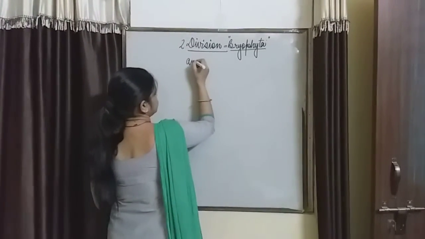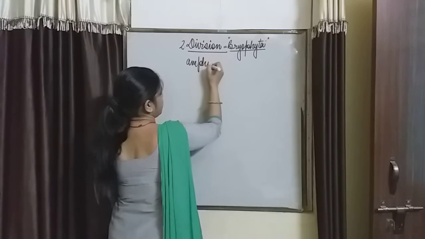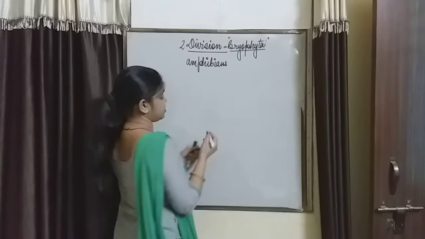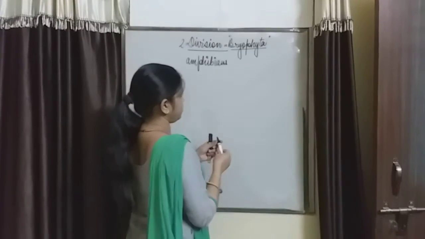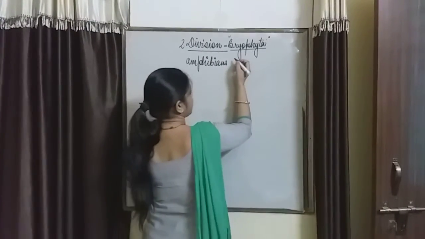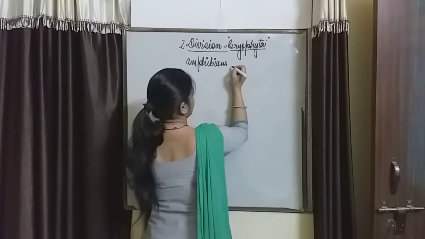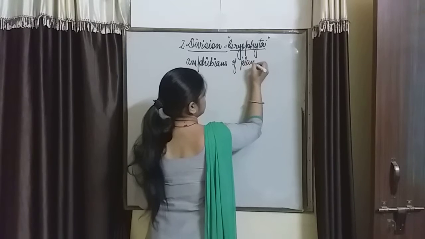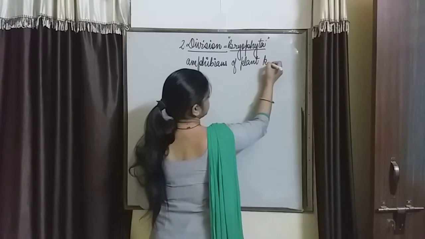Therefore, they are said to be amphibians of the plant kingdom. Right? Which division is known as the amphibian of the plant kingdom? Bryophytes, or Bryophyta, are known as the amphibians of the plant kingdom. ठीक है?